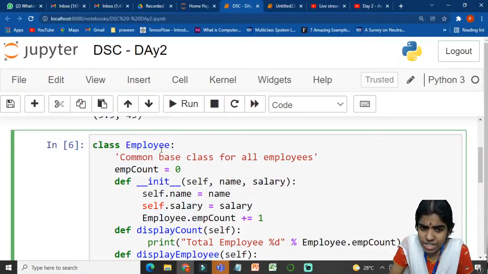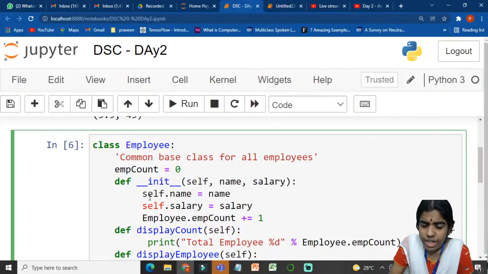Self denotes an instance of this class. So whenever I want to refer to any class instance, I have to use the self keyword, comma, the name of an employee. What are all the different parameters it takes? The name of the employee, comma, the salary of an employee, colon. So this is the syntax for defining a user-defined function.